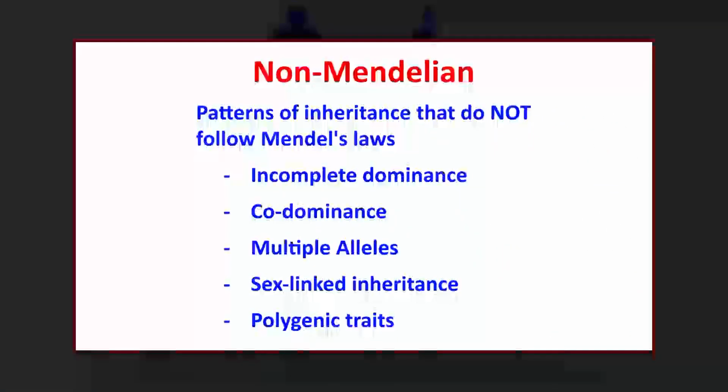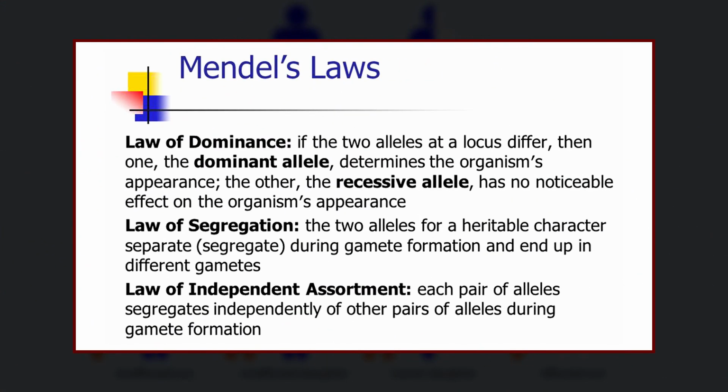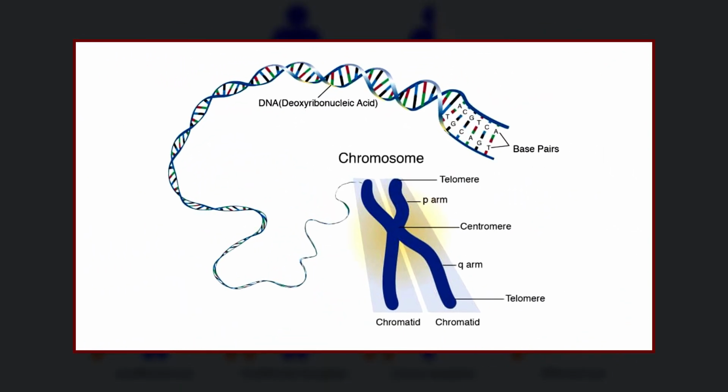Non-Mendelian inheritance is any pattern in which traits do not segregate in accordance with Mendel's laws. Nuclear genes govern most of the characters of an individual. However, some of the traits may be controlled by extranuclear factors or genes located outside the chromosome or nucleus.